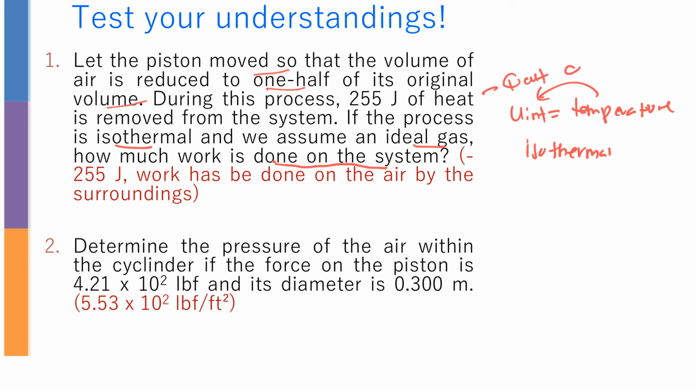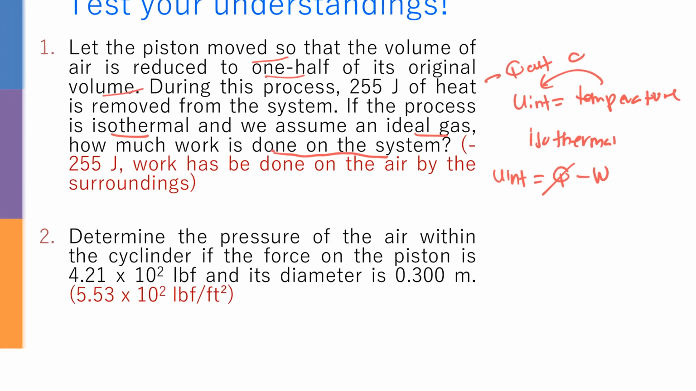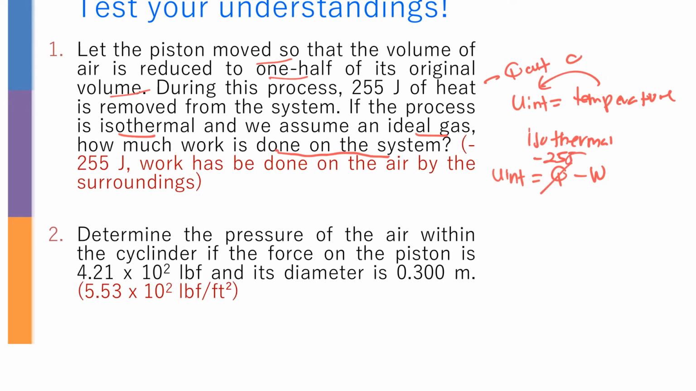So if you use the formula, ΔU equals Q minus W. Q is basically Q out, which is negative 255, and then the change in internal energy is going to be 0. So you are going to get, this is work done by the system, so negative work equals positive 255 joules. So you are going to get negative 255 joules, and that's the reason you get negative. And negative here, based on physics and engineering, means work has been done on the system.